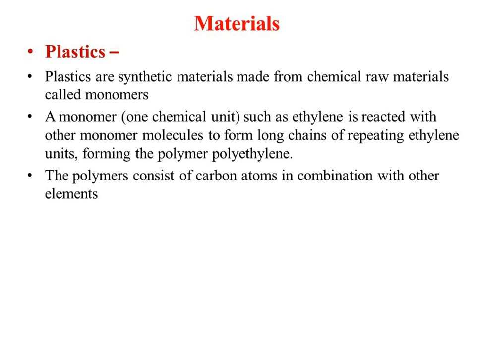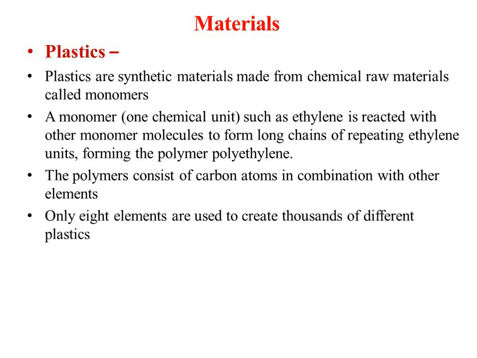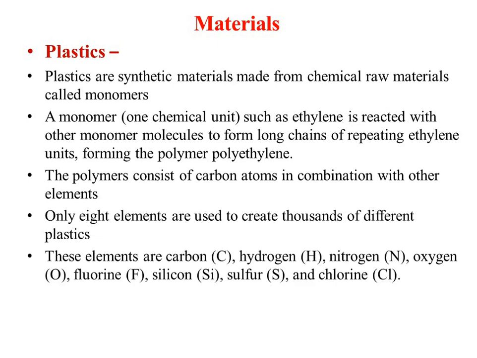So when you combine carbon atoms with other elements or other monomers, then it will form a polymer. Only 8 elements are used to create thousands of different plastics. That means only 8 elements are used in different combinations to form different kinds of plastics. These elements are carbon, hydrogen, nitrogen, oxygen, fluorine, silicon, sulfur and chlorine.